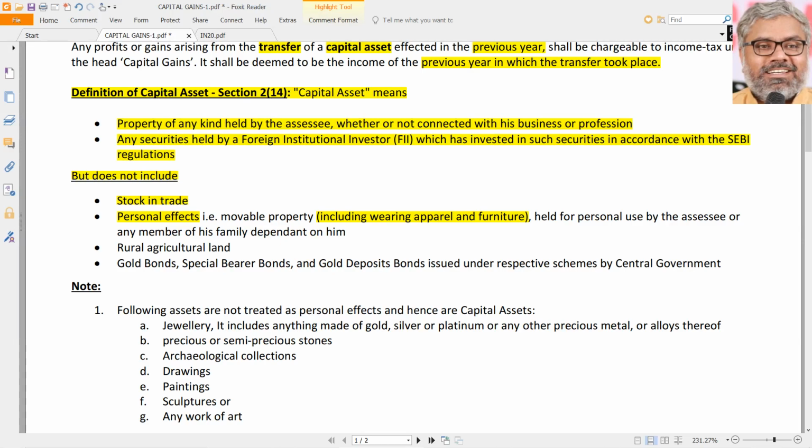be not a capital asset, which automatically means there is no capital gain taxable if any sale of personal effects happens and some gain is actually earned by the SSE. That is not taxable under the head of capital gains at all, because it is not even a capital asset. That is an exception to the definition of capital asset. Personal effects is one of such exceptions.